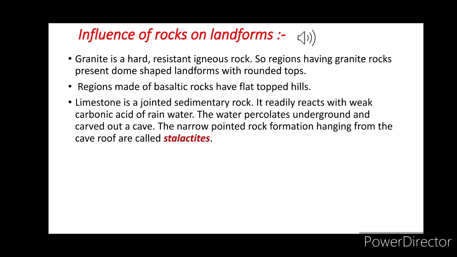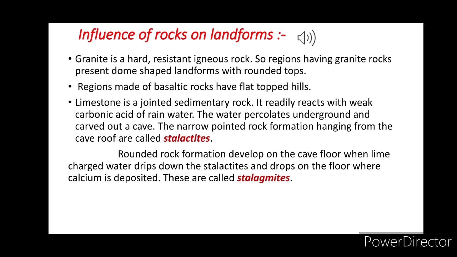Next, I am giving you another topography or landform region, that is the limestone region. Okay, limestone is a jointed sedimentary rock. It reacts with the weak carbonic acid of rainwater. The water percolates underground and carves out a cave. Okay, and the narrow pointed rock formations hanging from the cave roofs are called stalactites.